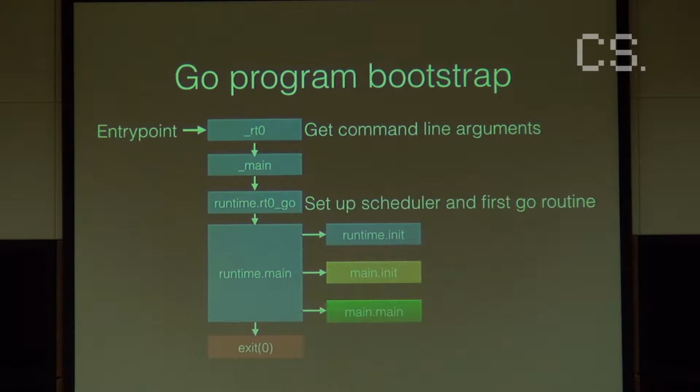So it calls runtime init, which sets up some global variables it needs, and then it calls main init. And main init is kind of a special function, and if you've used Go, you probably know about the init functions. What an init function does is it allows you to specify some functions that you need to get run at startup. This is handy if you need to set up some special variables. And main init is actually a special function because it also makes sure that all the dependencies get initialized. And when it's done, then the actual main function gets run, and when that's done, runtime main just makes sure that the program exits.